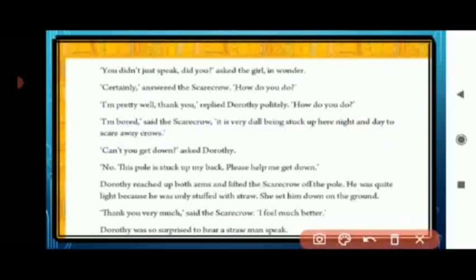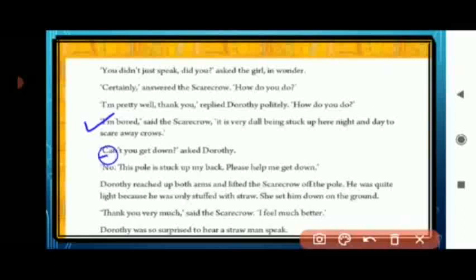Now, what did the Scarecrow say? We are reading here. Now the Scarecrow said to Dorothy, "I am very much bored and it is very boring work to scare away the crows day and night." Okay, now the Scarecrow started to tell Dorothy about his problem.